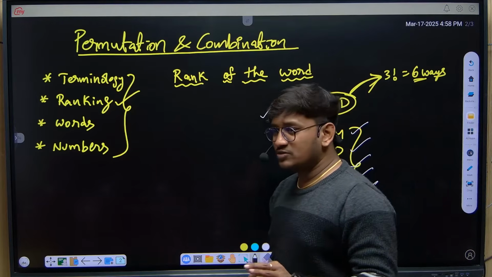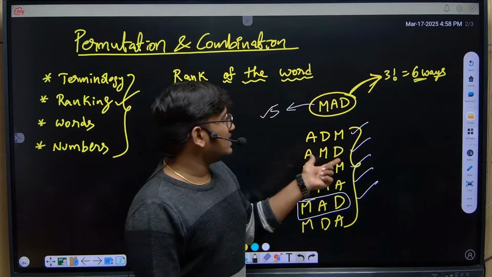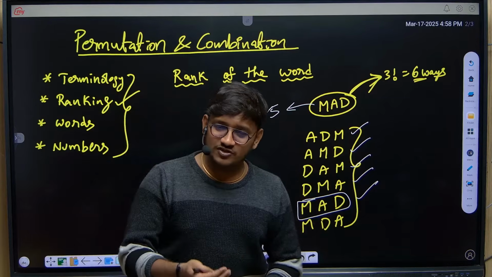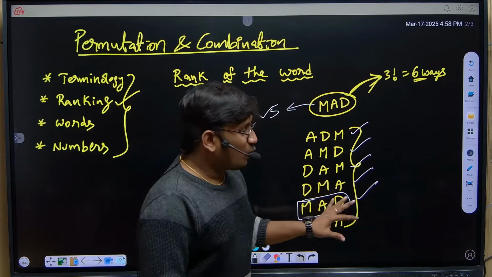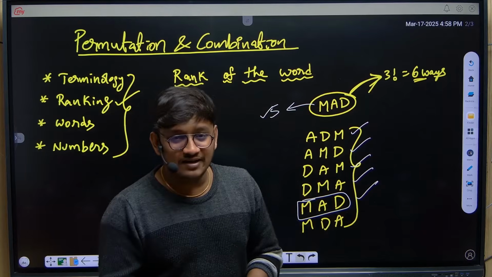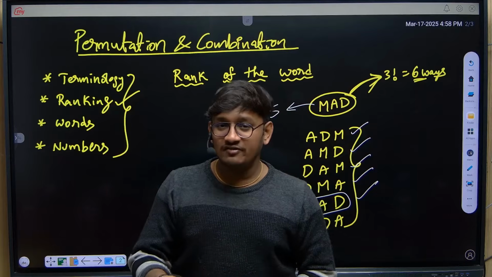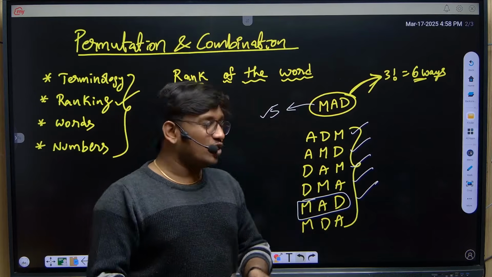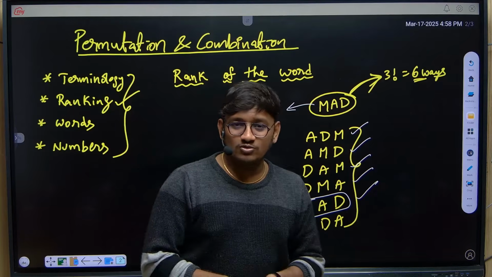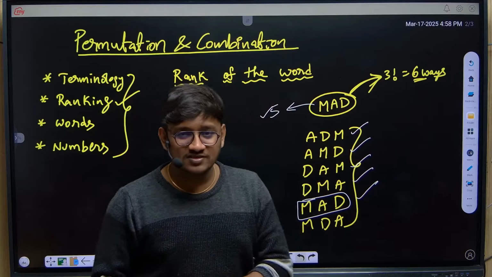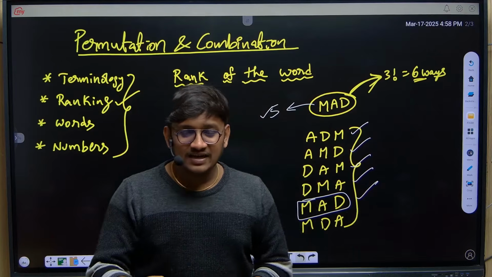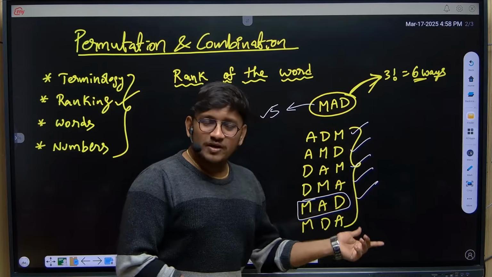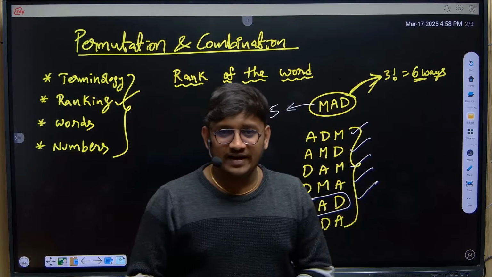But the most important point is, for a three-letter word we have written all the possibilities. A three-letter word can be shuffled in 3 factorial ways, which means 6 combinations. But what if they give you a four-letter or five-letter word? A five-letter word can be shuffled in 5 factorial ways, which means 120 combinations. Do we have sufficient time to write all 120 combinations? No, we don't have that time in the exam. Is it really required to write all the permutations? No. There is one shortcut to find the rank of the word.